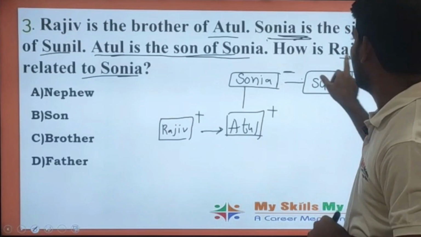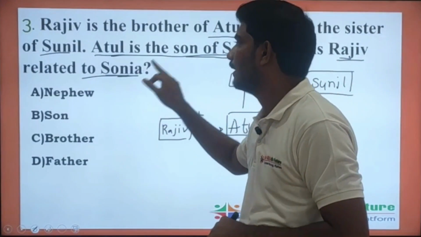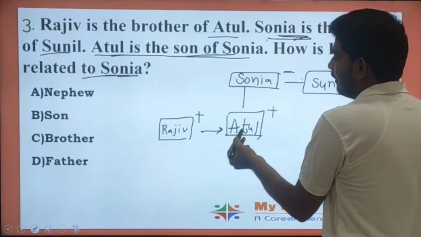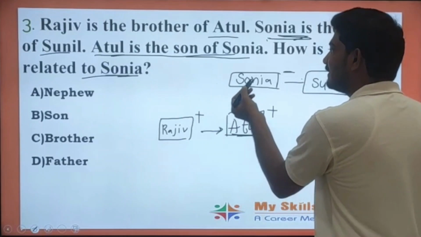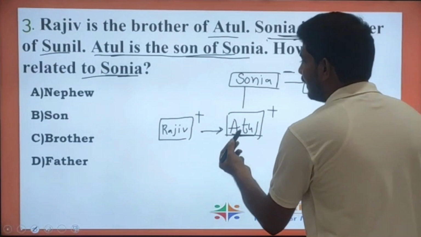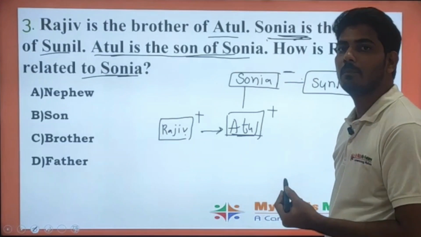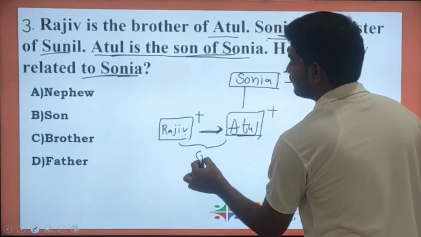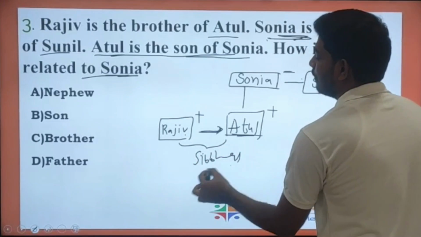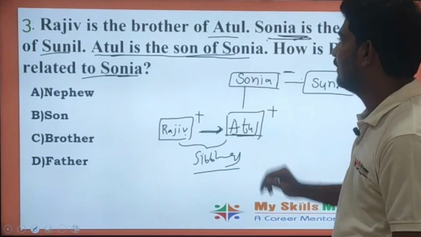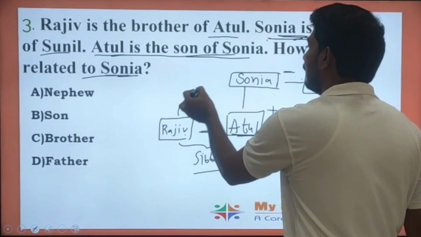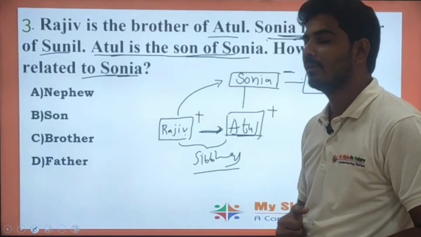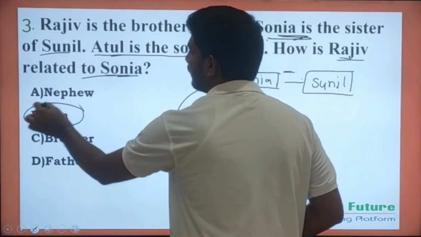So what is the question asking? How is Rajiv related to Sonia? Here in the question he gave us Atul is the son of Sonia, and Rajiv and Atul both are brothers, both are siblings. So what will Rajiv be to Sonia? The answer will be directly son.